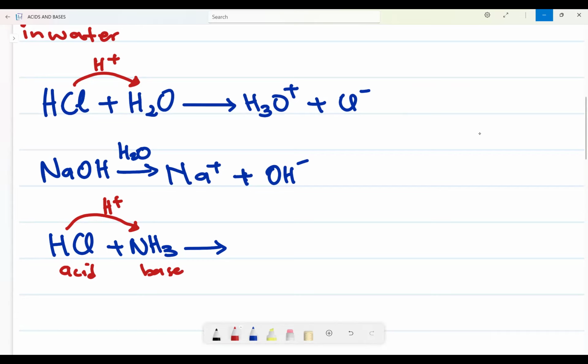NH3 will take another H ion, so it forms NH4 plus. What is left here is Cl, so Cl minus.